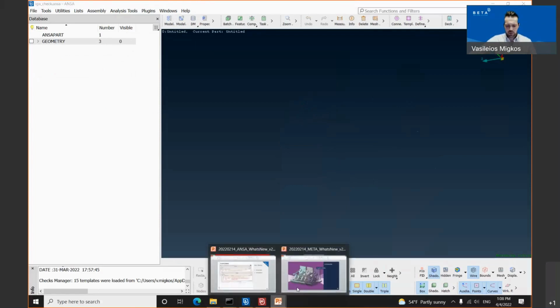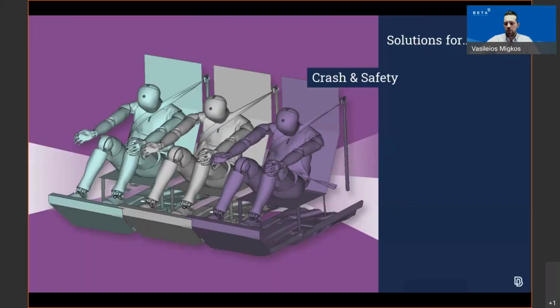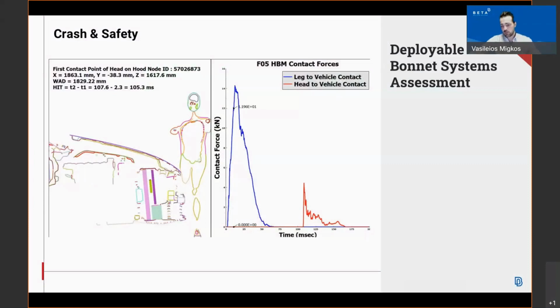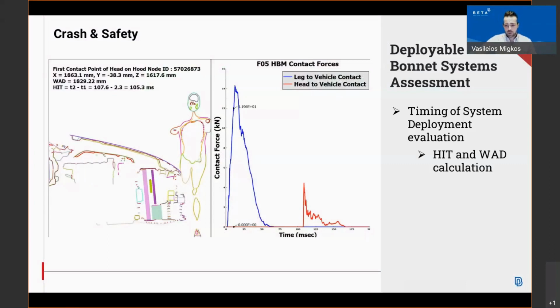Let's open up the presentation for Meta. For those of you who have not seen the Meta presentation with the latest developments in the crash and safety field, there is a new tool from version 22.1.0, called the deployable bonnet system assessment, which evaluates the timing of the system deployment.